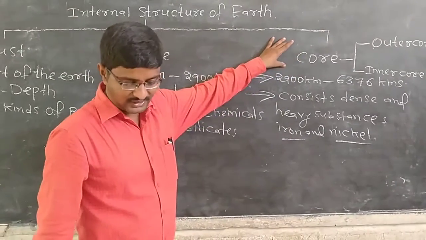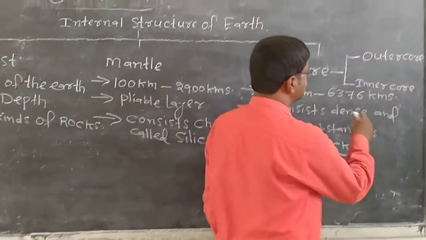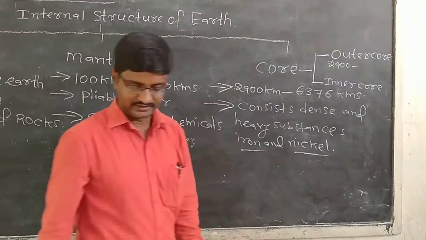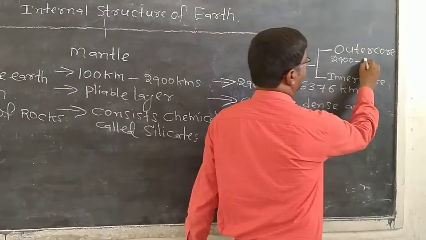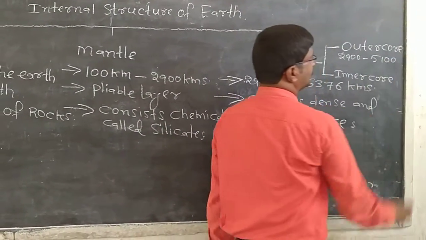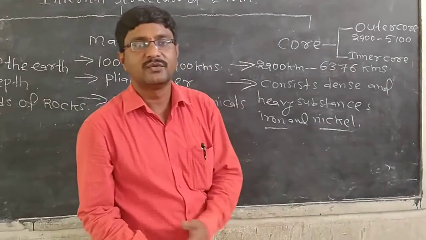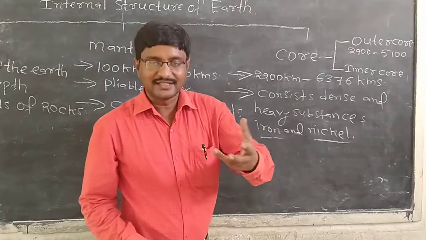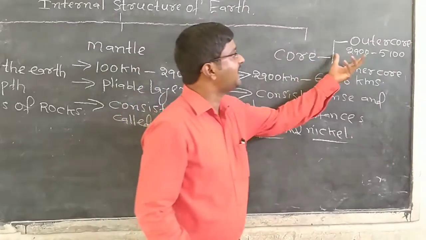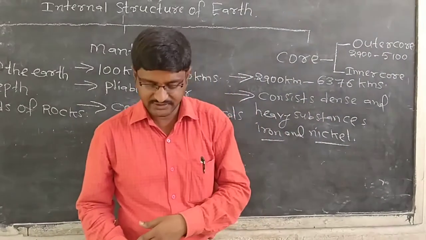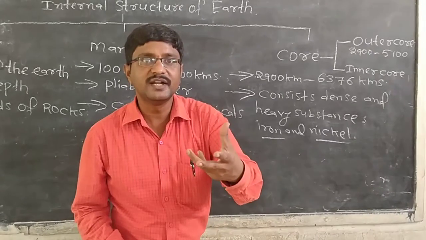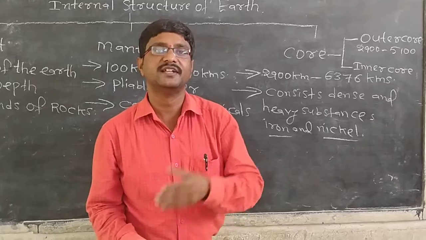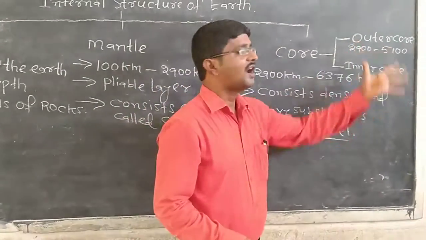What is the depth of the outer core? Outer core depth is 2,900 to 5,100 kilometers. Here we can find liquid metals. What kind of metals? Liquid metals like nickel and iron. They are in the form of liquid. Nickel and iron we can find in the outer core.